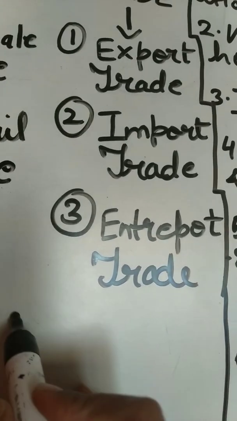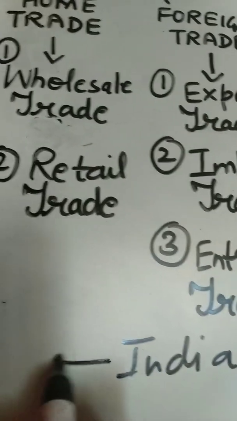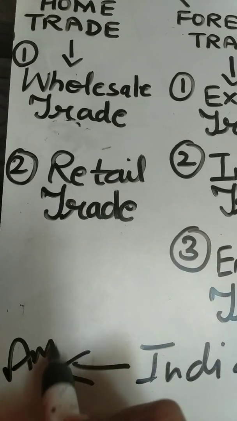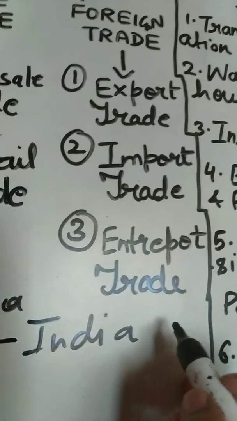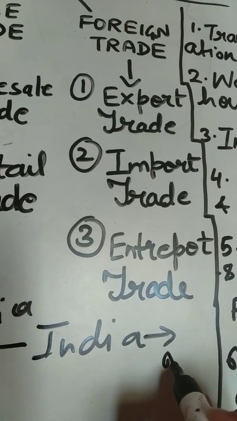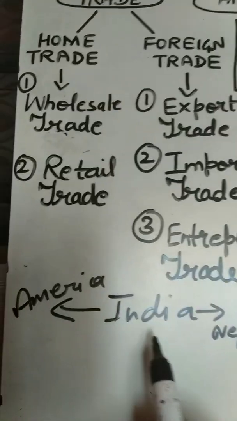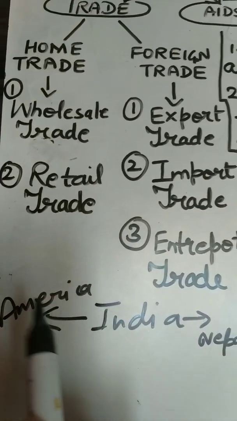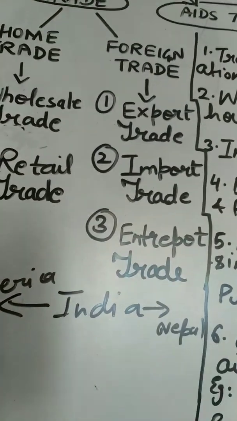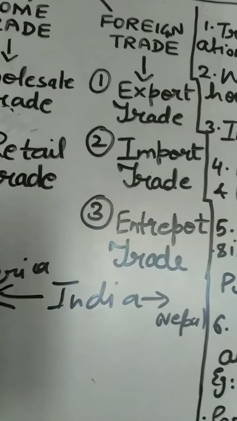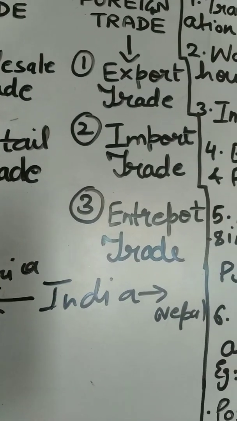So suppose here is India and it has purchased something from, say, America, and it has purchased that product to sell it to Nepal. Alright, so what is India doing? It is purchasing the product from America and selling that product to Nepal. Then that trade is known as entrepot trade, meaning purchasing the product with the purpose of selling it to another country. Alright, so these are the types of trade.